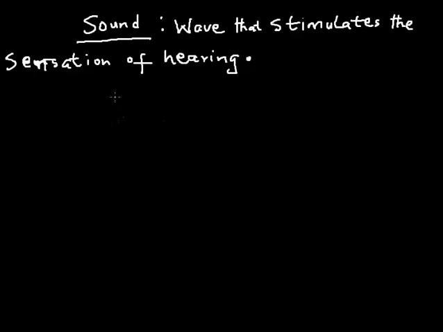Now we're going to talk about the propagation of sound. Of course, all types of wave are energy. I already told you that. So you can call sound a wave or an energy. All types of wave are energy, because a wave is defined as a disturbance that transfers energy from one part of a medium to another. So please take note of that.